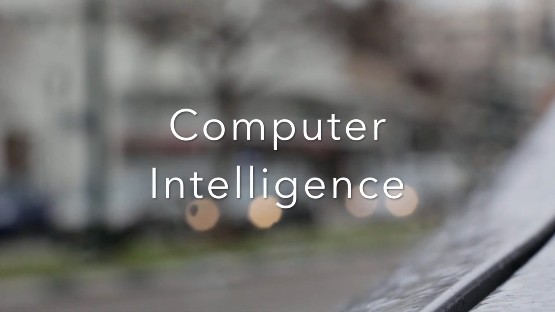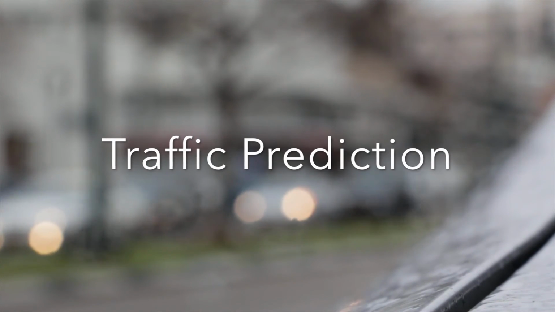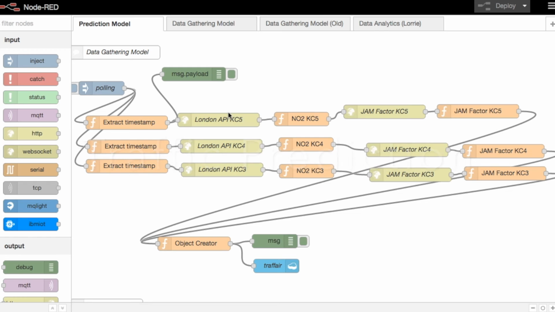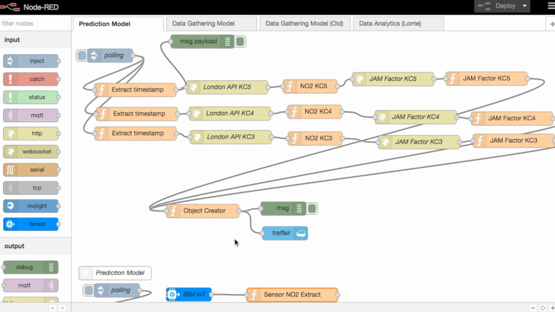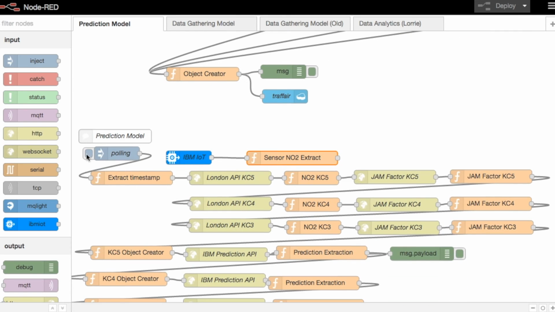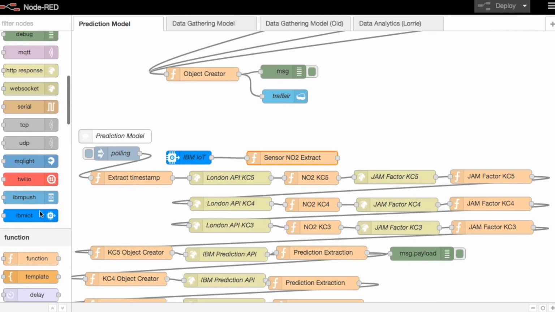Traffair is built with Raspberry Pi and nitrogen dioxide sensors connected to the cloud computing platform, which acts as the computational intelligence, traffic prediction, and routing modules. It is powered by IBM Bluemix and Node-RED, where the data gathering, the statistical, and the prediction models are hosted.